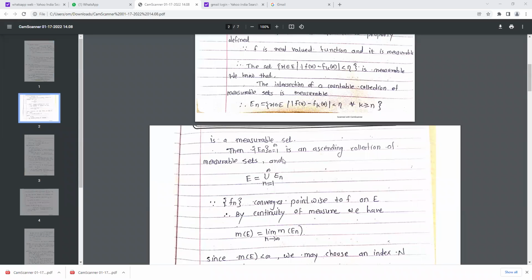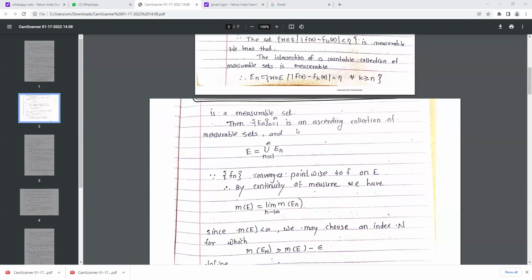Then En, with n running from 1 to infinity, is an ascending collection of measurable sets, and E is equal to the union of En, since Fn converges pointwise to f on E. Therefore, by continuity of measure, we have measure of E equals the limit as n tends to infinity of measure of En.